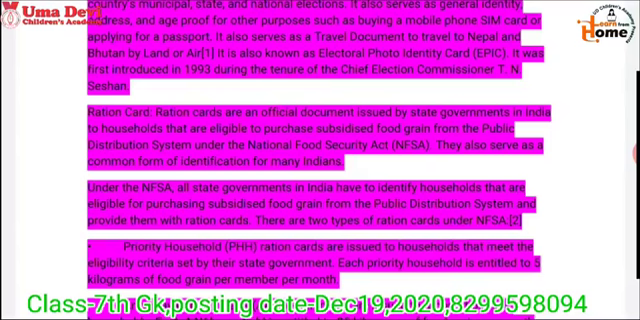So first of all, I will clear what are priority household ration cards. As you are watching on the screen, priority household ration cards are issued to households that meet the eligibility criteria set by their state government. Each priority household is entitled to 5 kilograms of food grain per member per month. Means to say, the people who have PHH ration cards will be provided 5 kilograms of food grain per member per month.